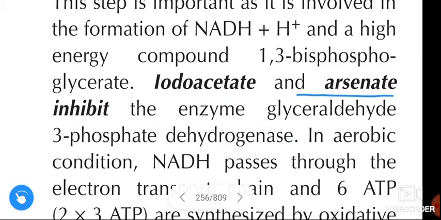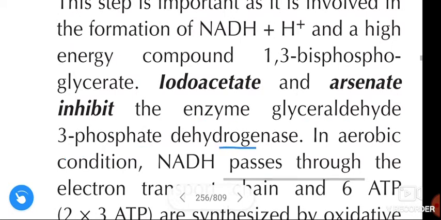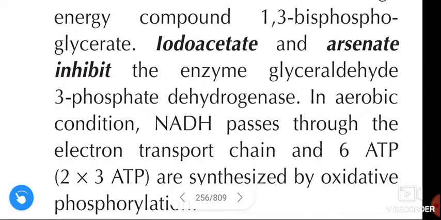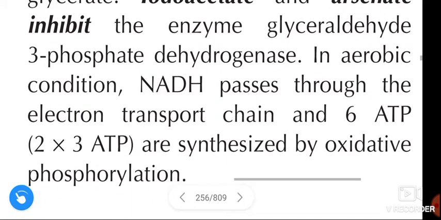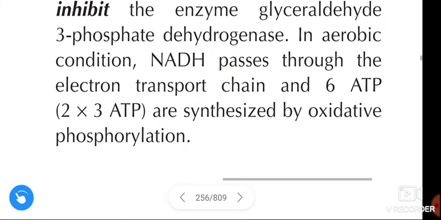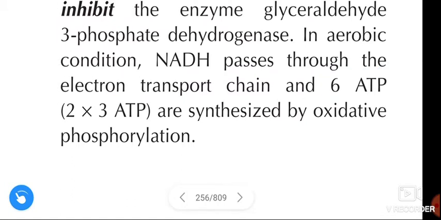Iodoacetate and arsenate inhibit the enzyme glyceraldehyde 3-phosphate dehydrogenase. In aerobic condition, NADH passes through the electron transport chain and 6 ATP are synthesized by oxidative phosphorylation.